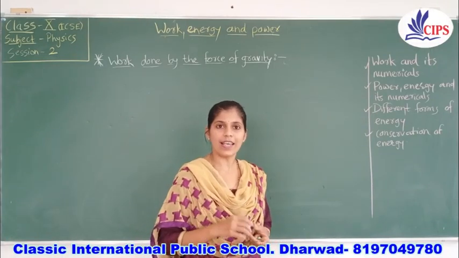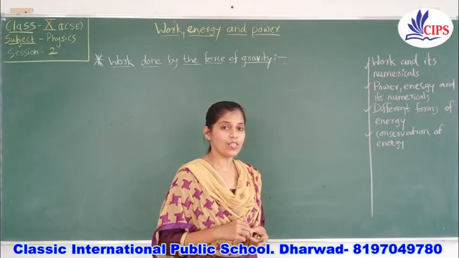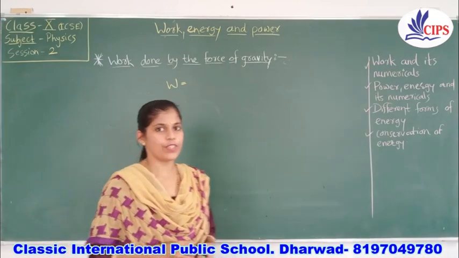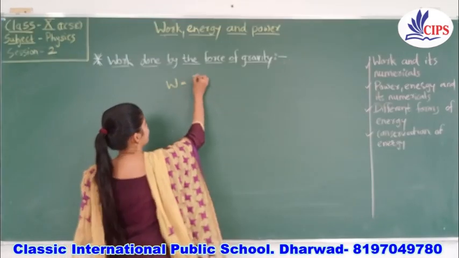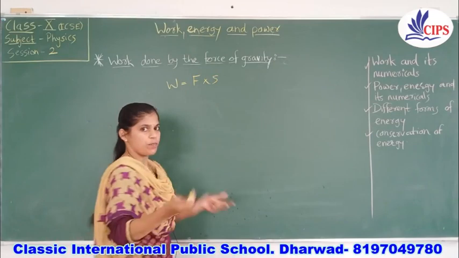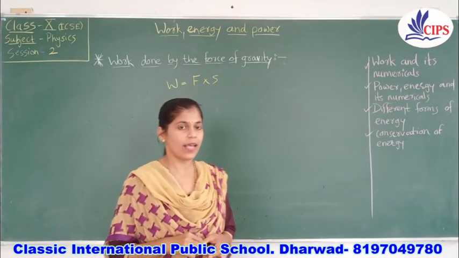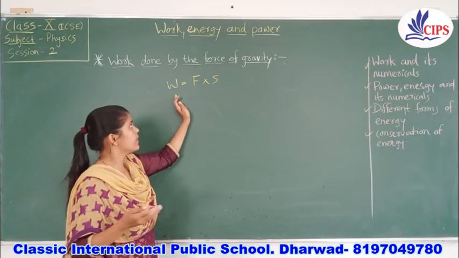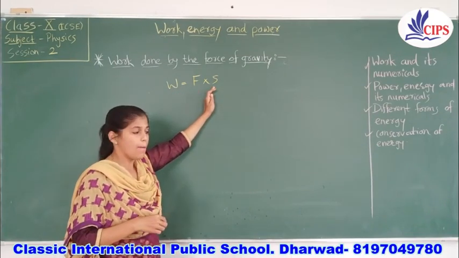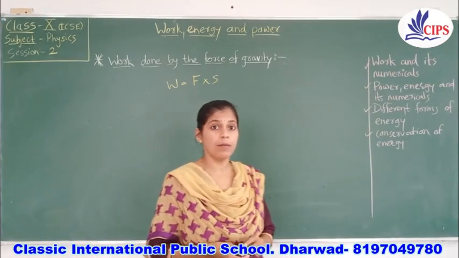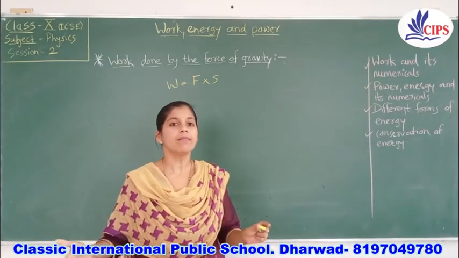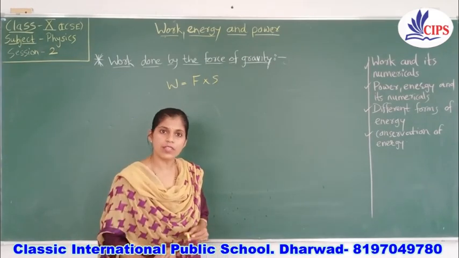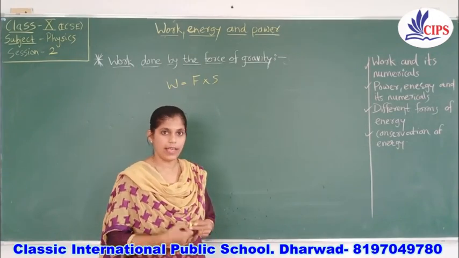What you said last time was very simple: work is always equal to force applied times displacement that is happening in the body, right? So work is said to be done on any kind of object. This is the general formula. But what if the same work is done by gravity? Gravity means the gravitational force of the earth. It is pulling everything downwards, towards the center of the earth, as you all know.